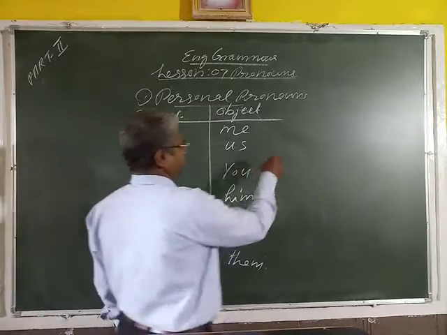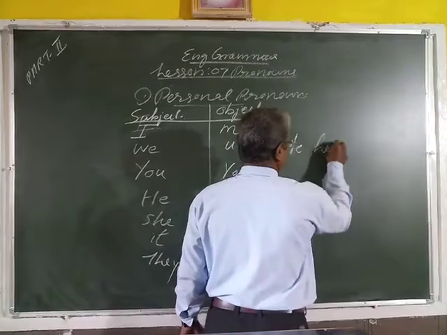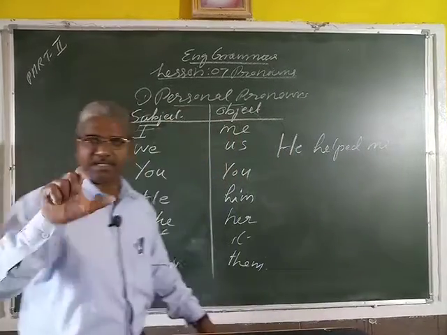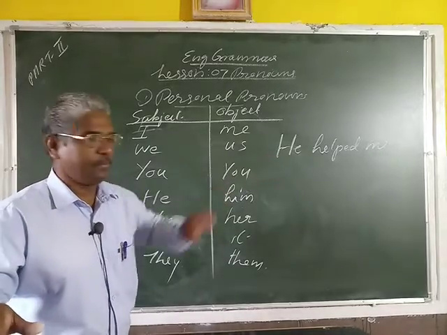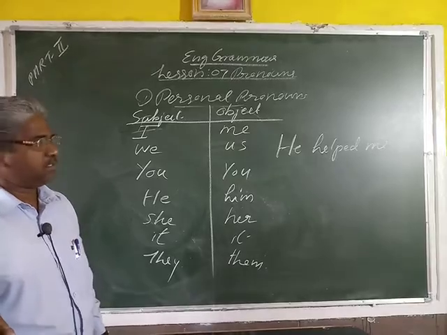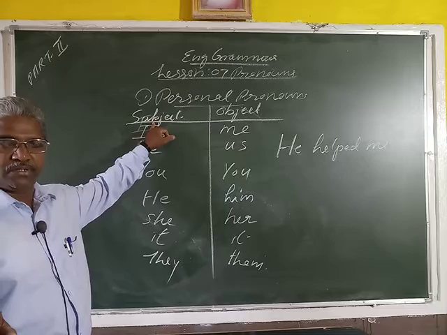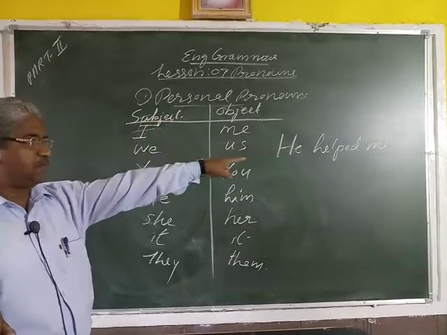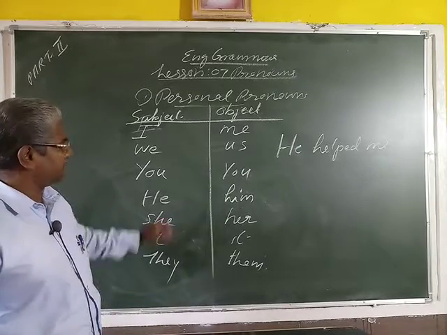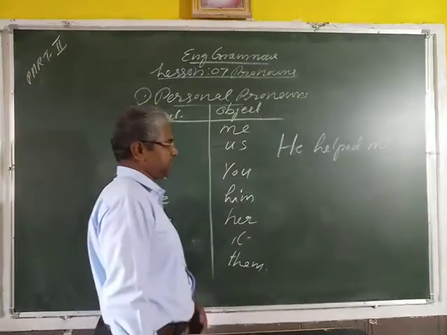I will write one example. He helped me. Listen. He helped me. Here there are two personal pronouns, one in the subjective form and the other in the objective form.